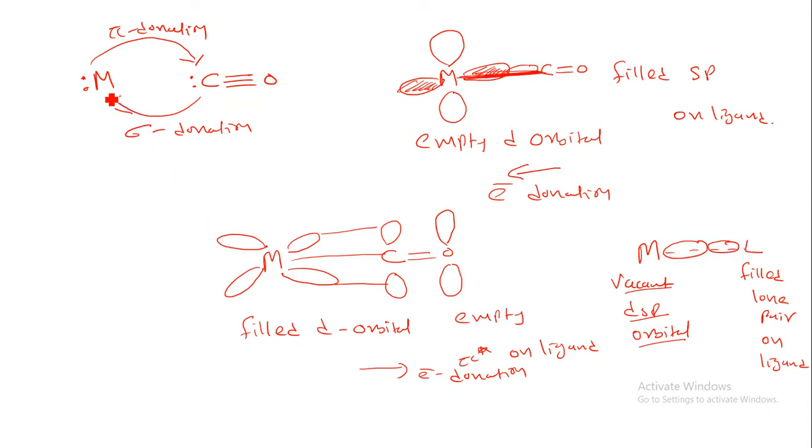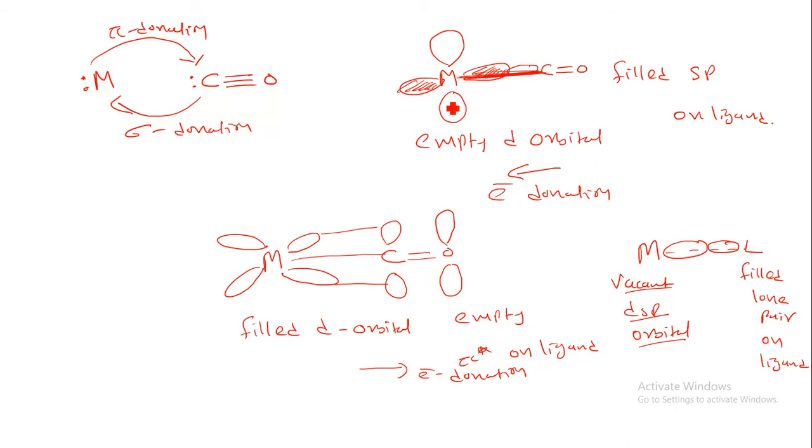Suppose we have a metal with a C double bond O. Now this metal will give electron density to the carbonyl group, via pi donation. And the carbonyl group will give electron density via sigma donation. So this is known as back donation, and this is sigma donation. So how can this back donation or sigma donation happen?